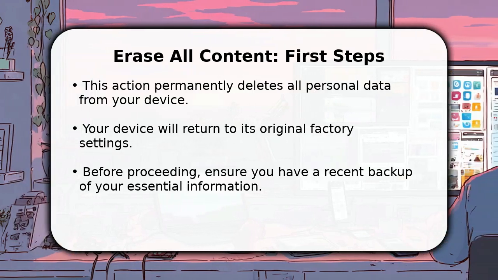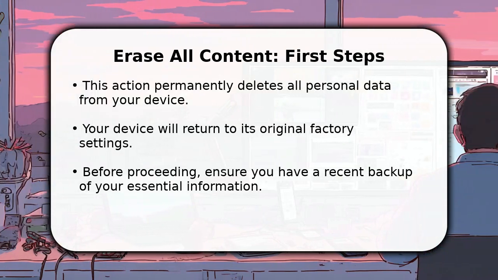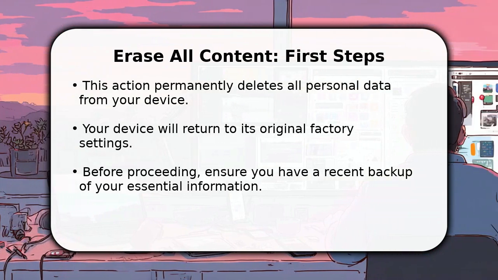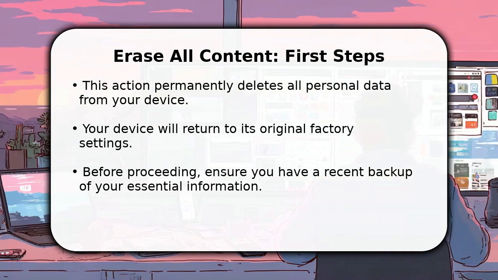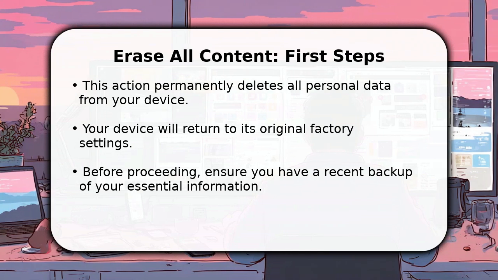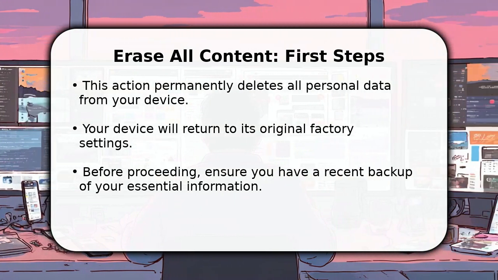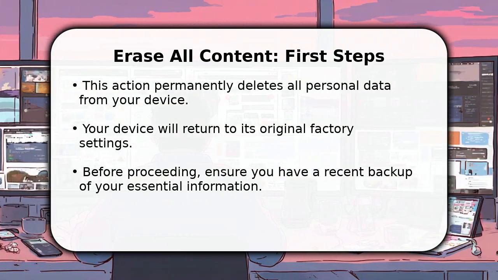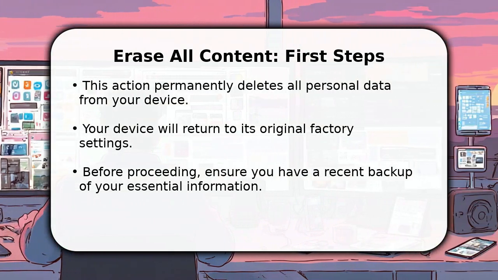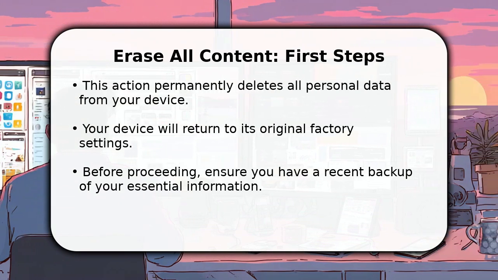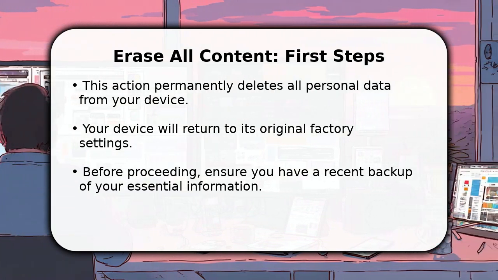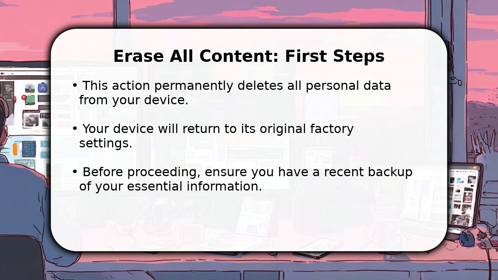In this video, I will explain what happens if you press Erase All Content and Settings. Before you even consider this step, it is absolutely crucial to back up your device. This process completely wipes out every photo, message, and application you have installed. Think of it as returning your device to the day you first unboxed it. Without a backup, all your precious memories and important documents will be permanently lost.